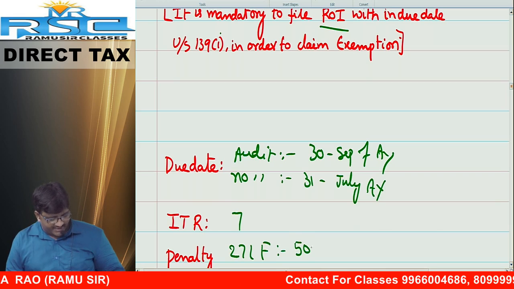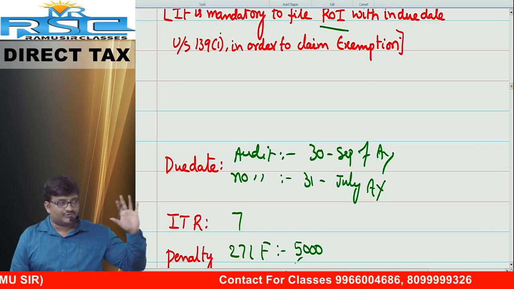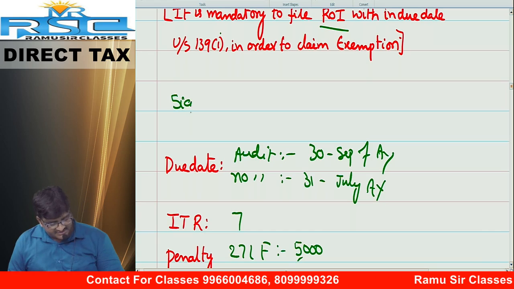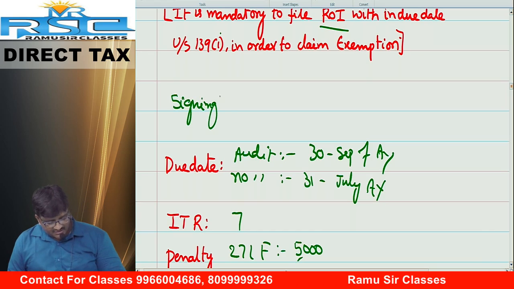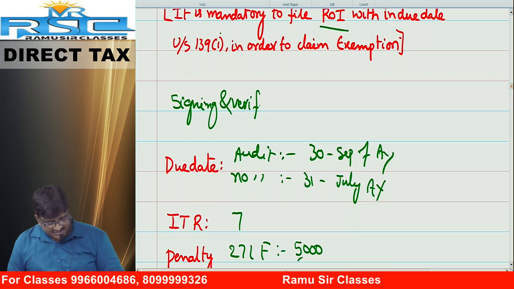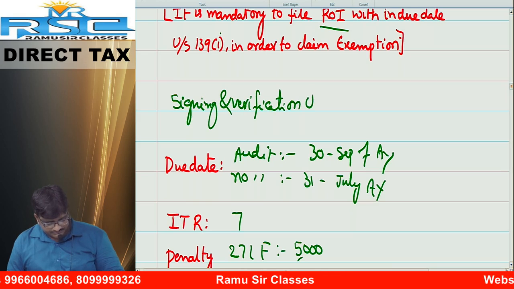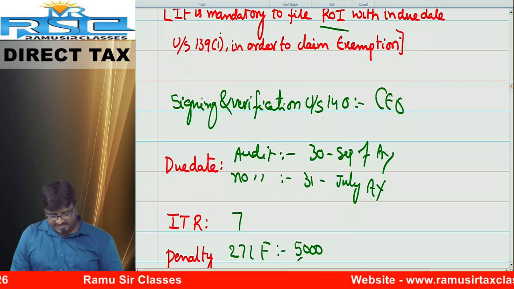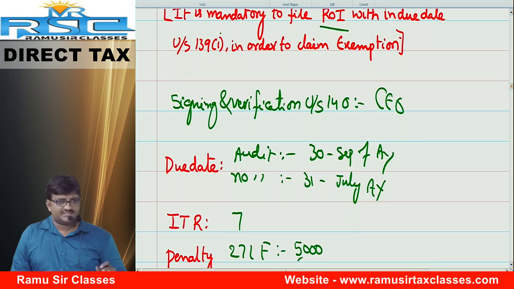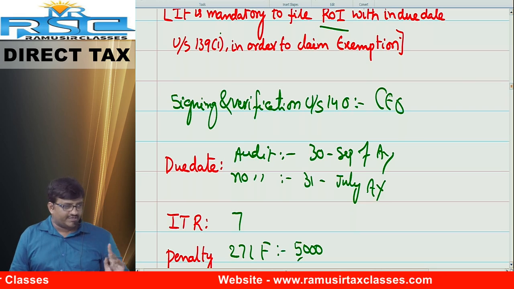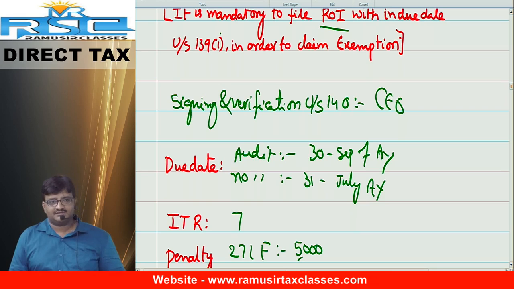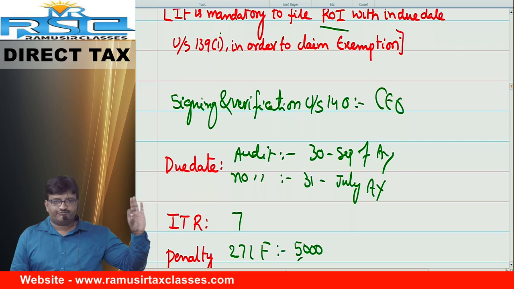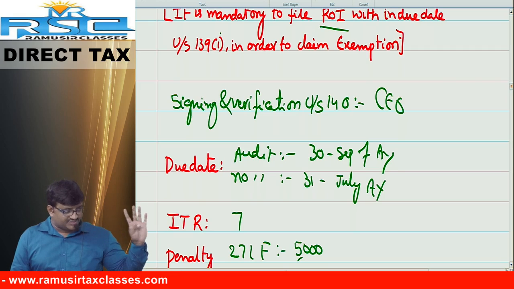Penalty 271F. How much? 5,000 rupees. Come again, how much? 5,000. Not 272A. 271F. Signing authorities. Who can sign? Signing and verification authority under section 140. Who can sign? CEO, Chief Executive Officer. Chalo, this is the topic as far as 139 4A, 4B is concerned. Okay? Tell me, what is 4A? Charitable trust. 4B, political party.